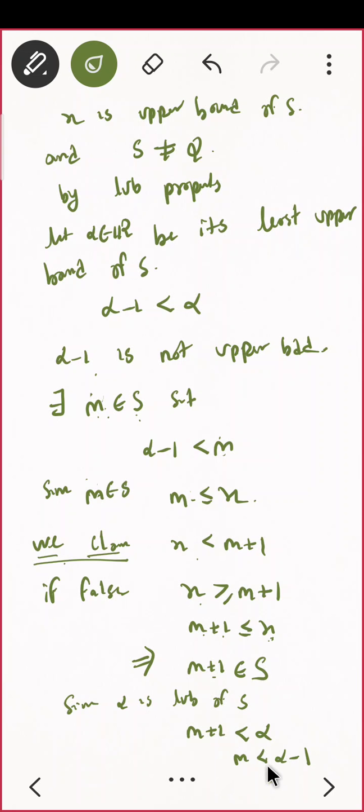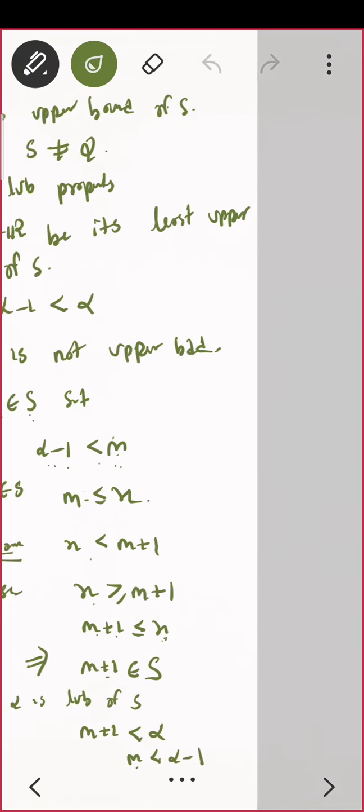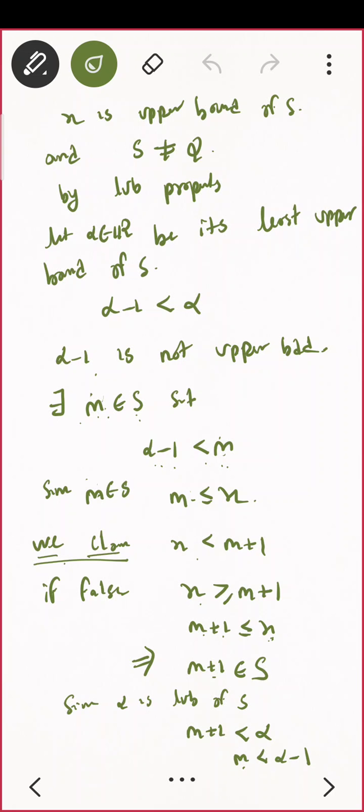Do you see some problem here? What is my problem here? What was my m? How did we choose m? There exists m belonging to S such that alpha minus 1 is less than m. But here I am having the opposite, that is, m is less than alpha minus 1. So this is a contradiction. This contradicts our assumption on m. m was having this condition, correct? Alpha minus 1 must be less than m. But here after solving I am getting m is less than alpha minus 1, which is false. That means I have assumed something wrong.